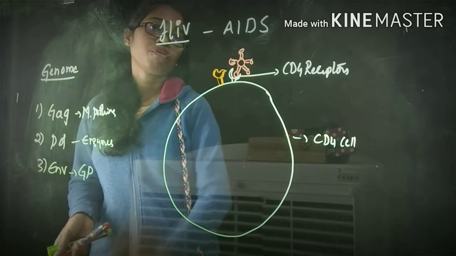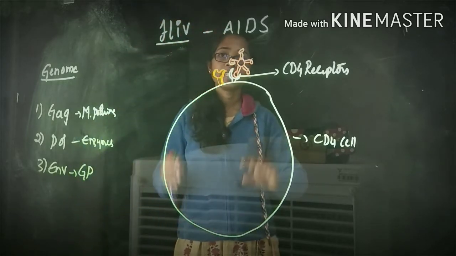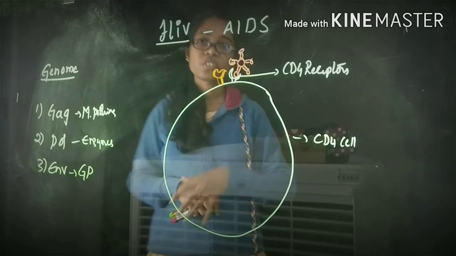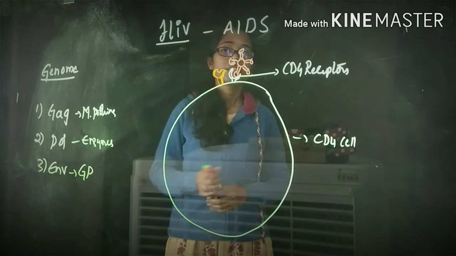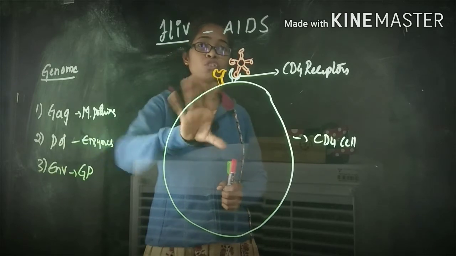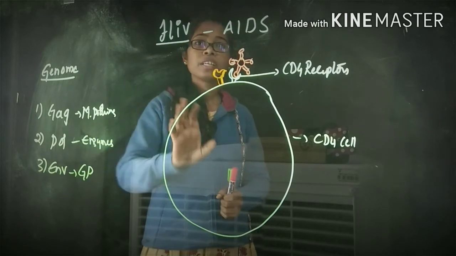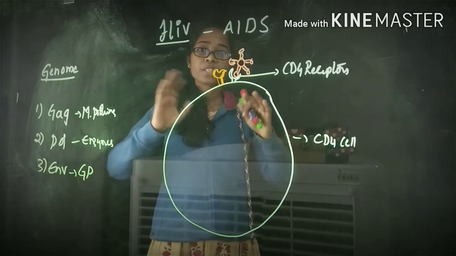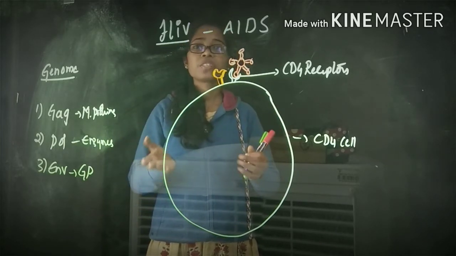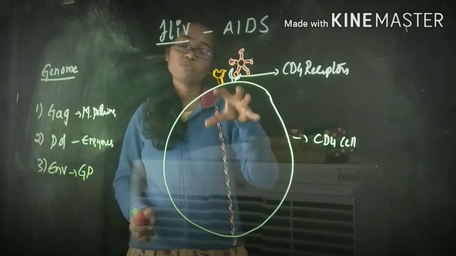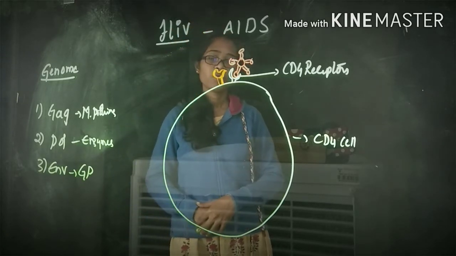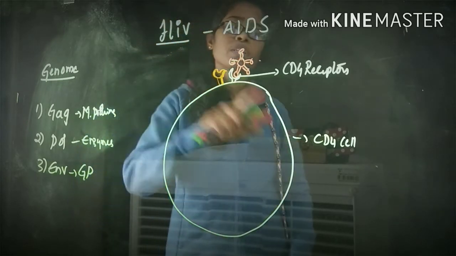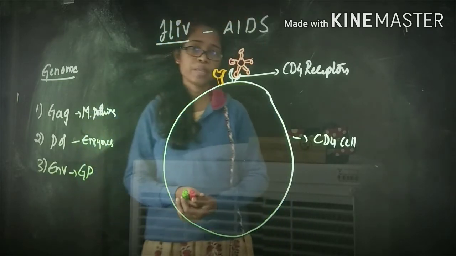If there is no co-receptor, it is not possible for HIV to enter the CD4 cells. Only if both receptors are present on the surface of a cell can the HIV virus attack it. An example of a co-receptor is the chemokine receptor.